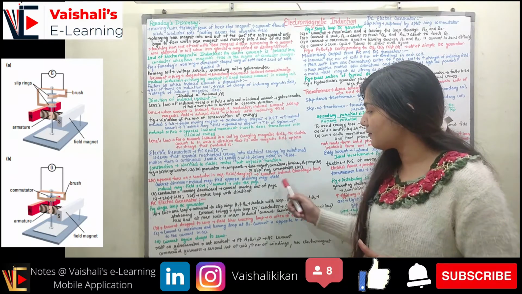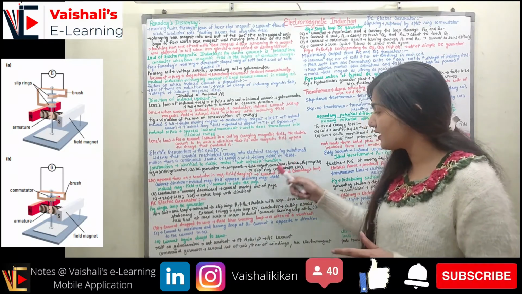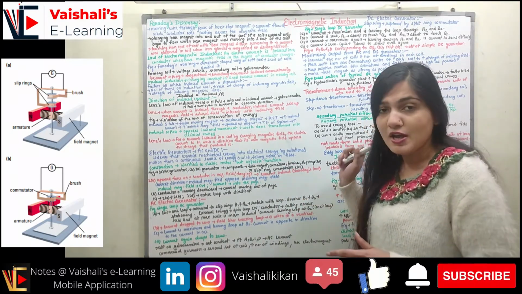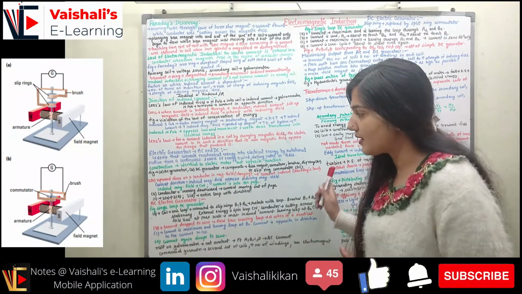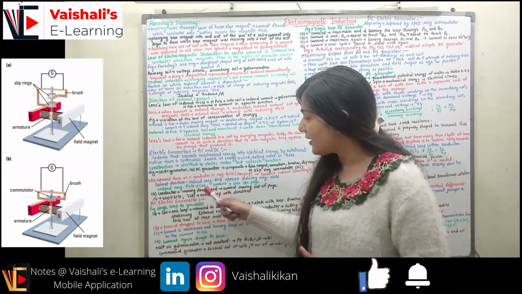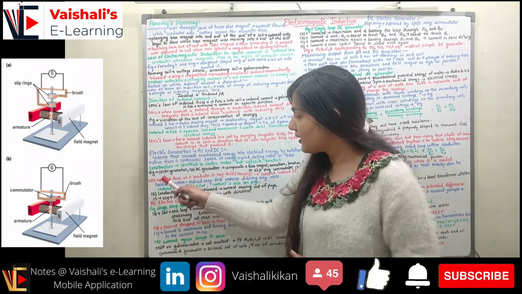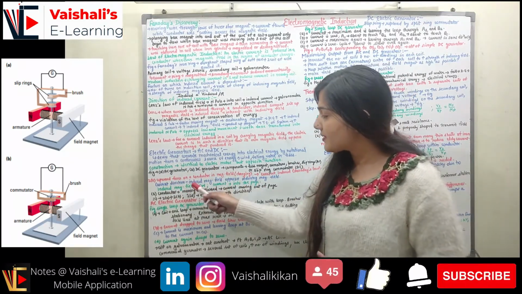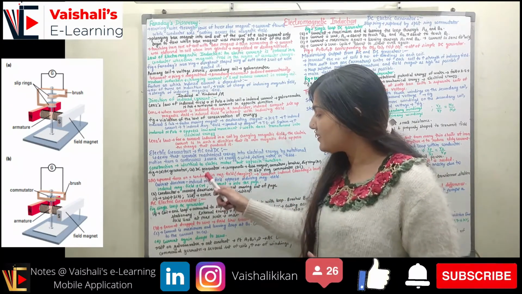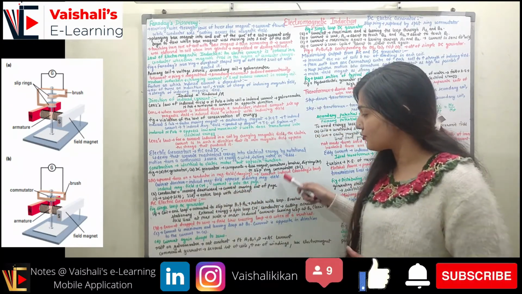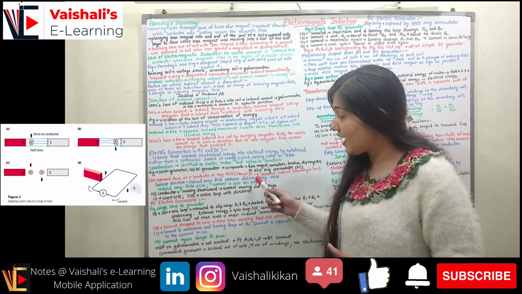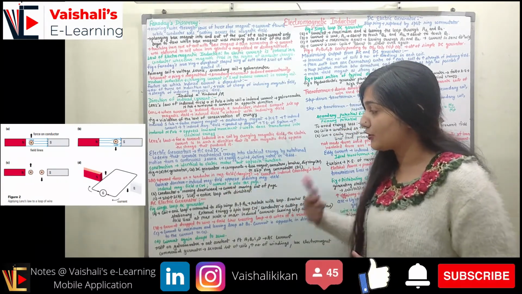So whenever we have an upward force on the conductor, we have a change in the magnetic field. This change in the magnetic field will produce a current. So this is the induced current. According to Faraday's law, a changing magnetic field will produce a current. Now the direction of the current is given by Lenz's law. According to Lenz's law, the induced magnetic field opposes the inducing magnetic field, right? So with the help of this statement, we can find out the direction of the current.